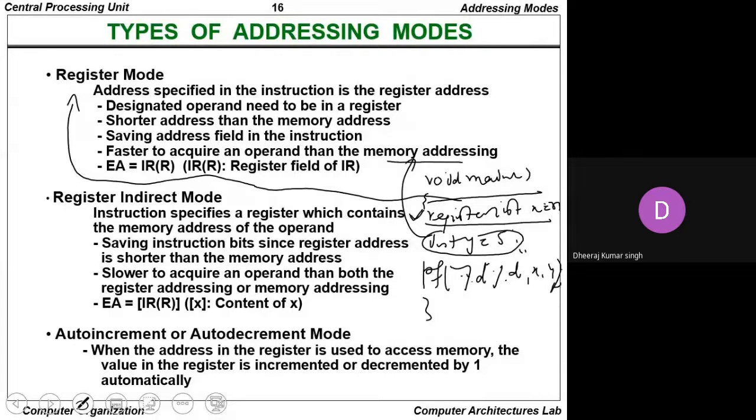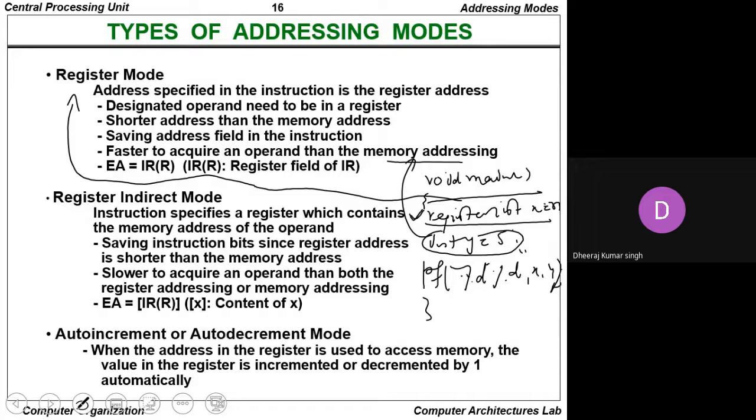Whenever we talk about the register indirect mode, the instruction specifies a register which contains the memory address of the operand. It saves instruction bits, since a register address is shorter than a memory address. But it is slower to acquire an operand than both register addressing and memory addressing. So the effective address in the register indirect mode is always equivalent to the instruction register field, and then the content of X is there.